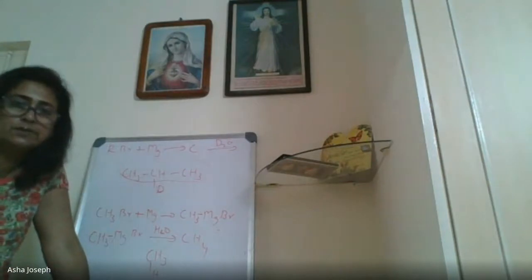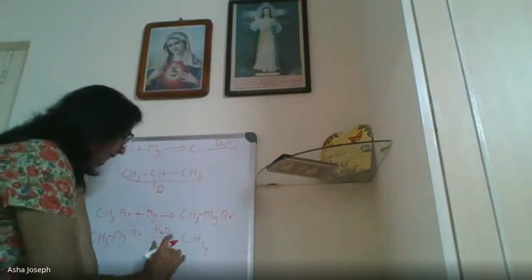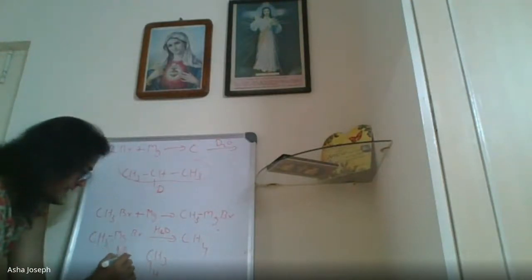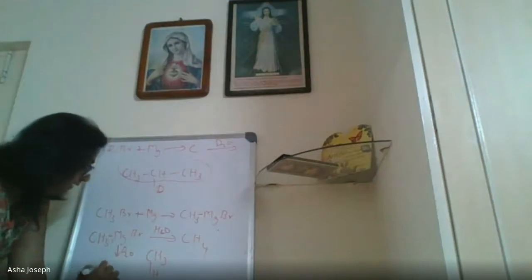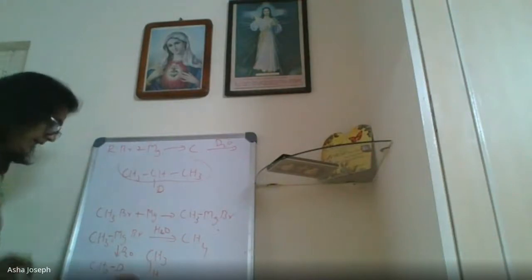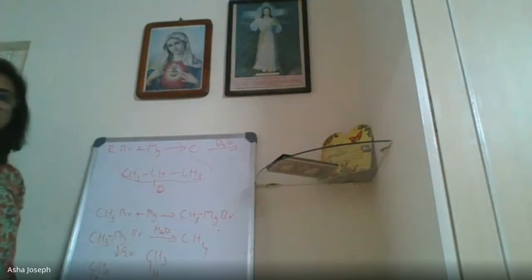CH4 you are getting. Now, instead of water, if I take D2O, so here if I take deuterium, then I will get CH3D. You agree? I can write CH3D like this also, it is connected to carbon only.